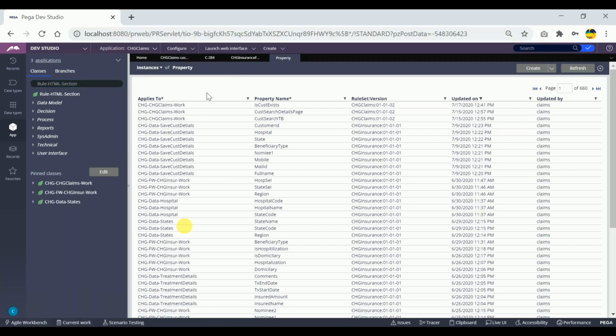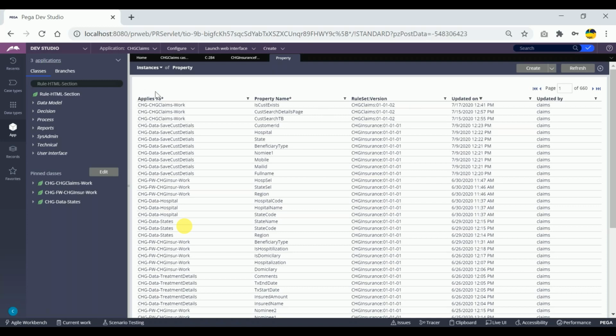Similarly, what is the instance class for when conditions? What is the instance class for data transforms? What is the instance class of activities? We cannot say, we cannot remember it for each and everything. For property or flow, for flow action or section, for a few things we can remember. But if someone asks you about the instance class of something like a when condition, or the instance class of report definition, or of data pages, how can we say? We cannot remember all this.